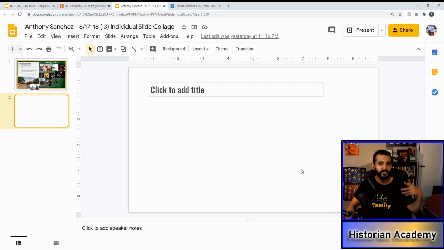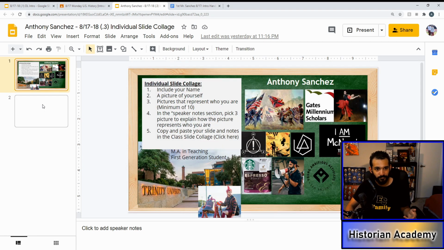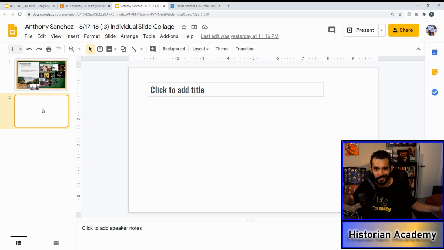So go ahead and customize this however way you want. A collage, unlike mine, unfortunately, is supposed to fill up the entire slide. So go ahead and put as many pictures as you want, a minimum of 10. Make sure you have your name and a picture of yourself, preferably in the center so I know that is you.